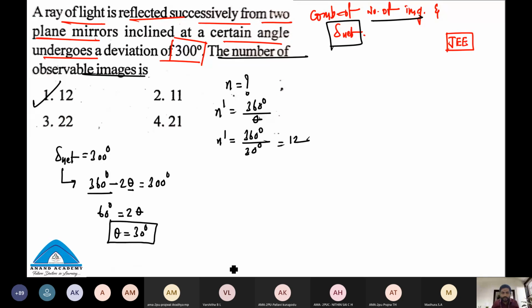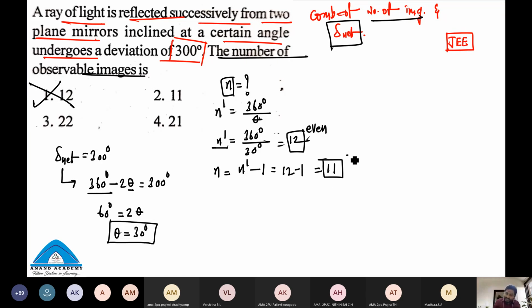Is it correct? No, never. Why? n dash is not the number of observable images. It is just a simple formula. The number of observable images is n. As your n dash value is even, n is n dash minus 1, which is 12 minus 1. It is 11. So this is the correct answer.